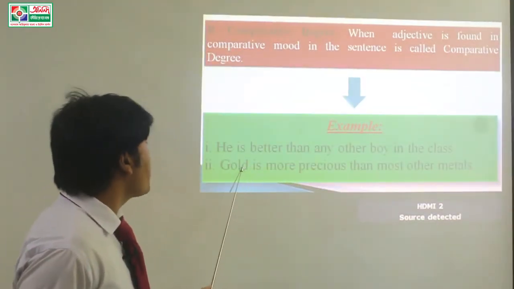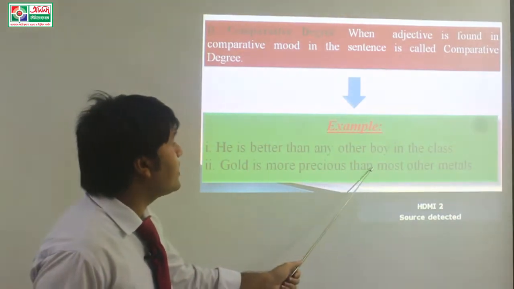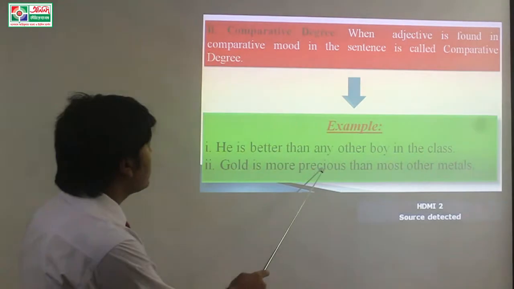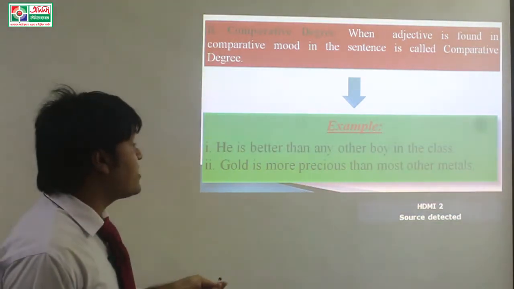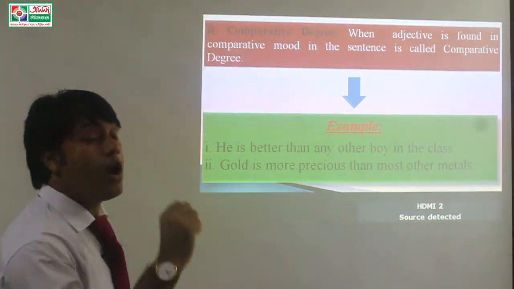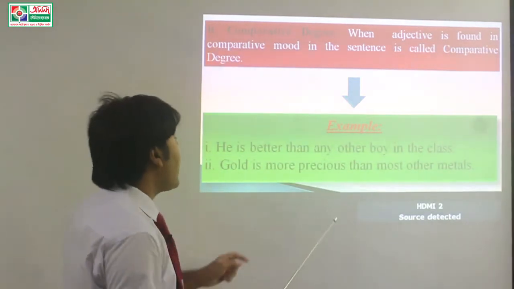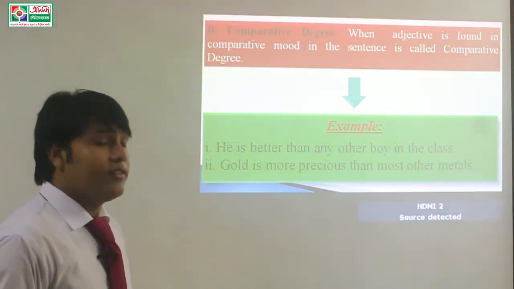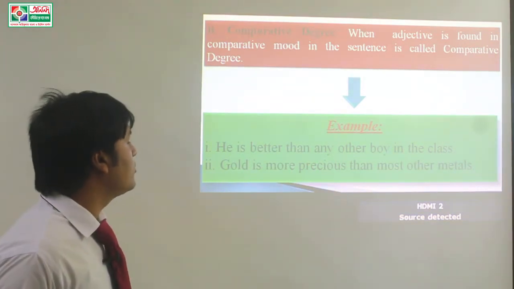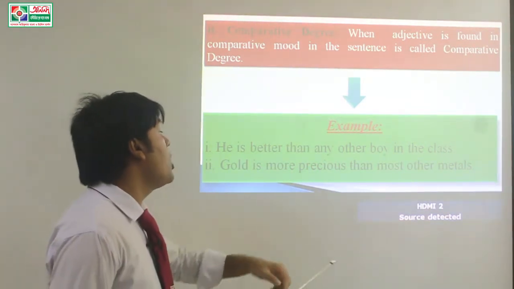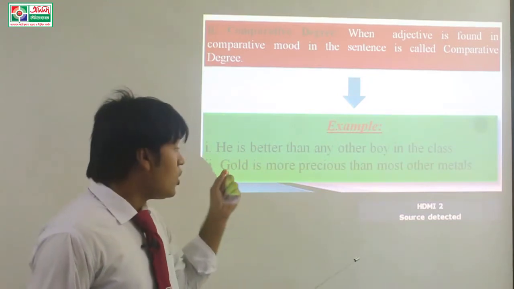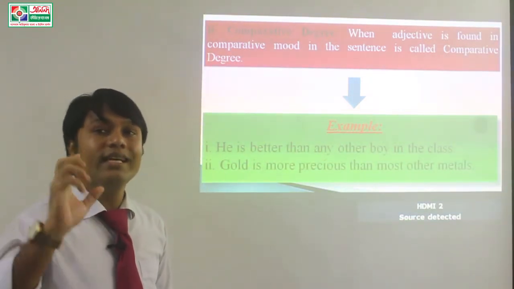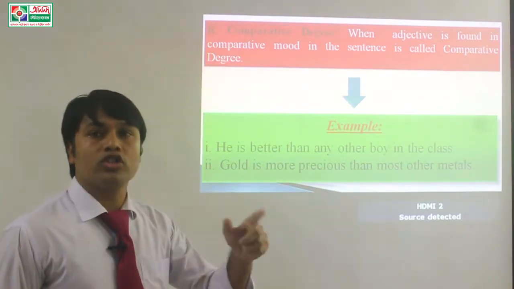Next example, gold is more precious than most other metals. Dear students, precious is the adjective of this sentence and it is found in the comparative mode and it takes more before it. Because you know students, most of the adjectives don't have comparative and superlative mode. So they take more or most before them.